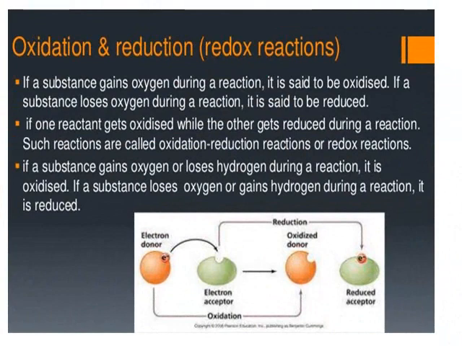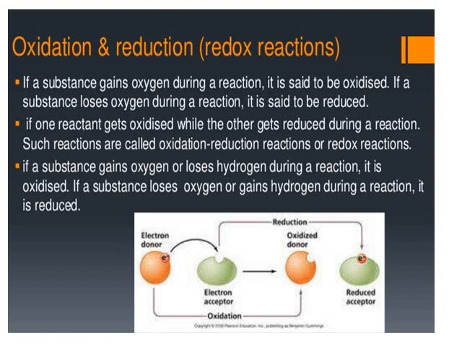Dear children, this slide explains to you in a nutshell about redox reaction. That means the combination of oxidation and reduction reaction. If a substance gains oxygen during a reaction, it is said to be oxidized. If a substance loses oxygen during a reaction, it is said to be reduced.